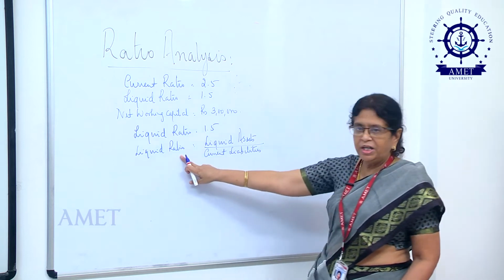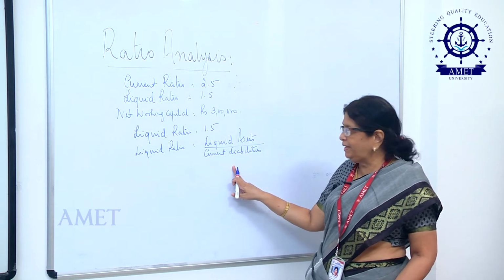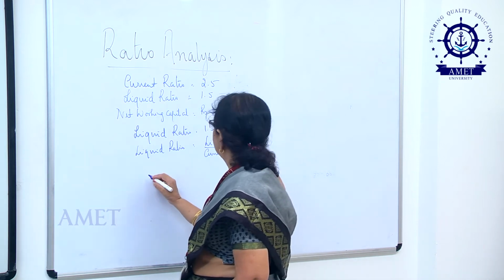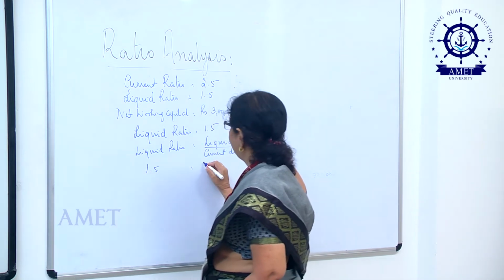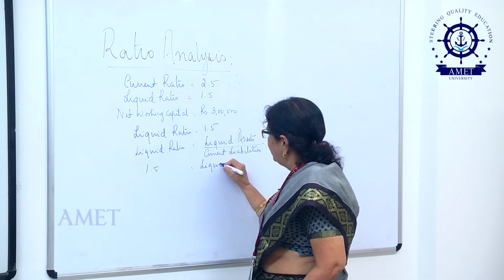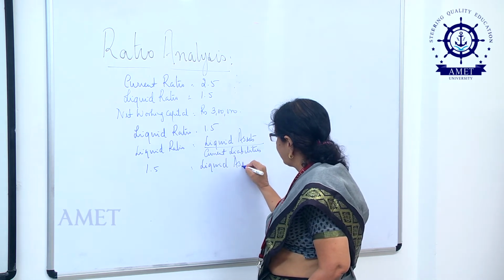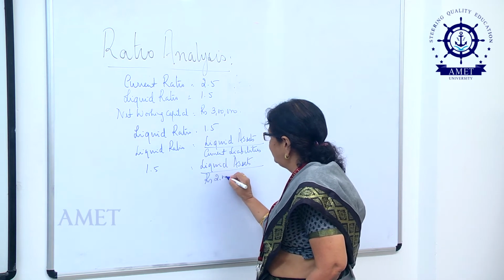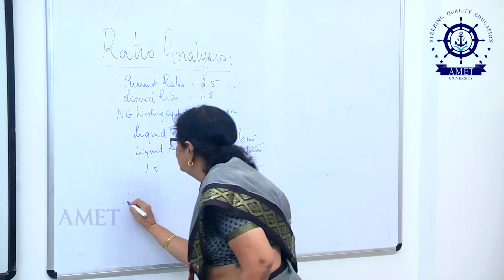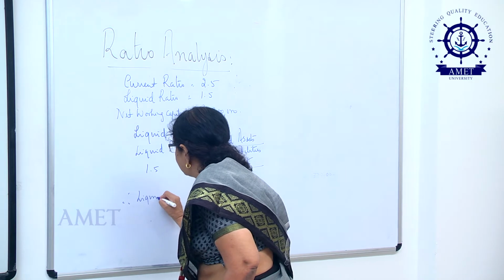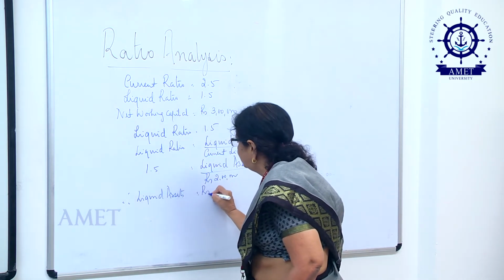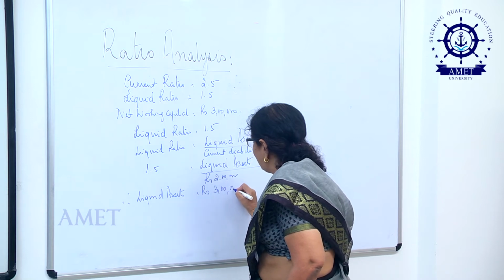I know my liquid ratio, I know my current liabilities. So, very easily I can find out my liquid assets. So, I write 1.5 is equal to liquid assets divided by rupees 2 lakhs. Therefore, my liquid assets will be equal to rupees 3 lakhs.